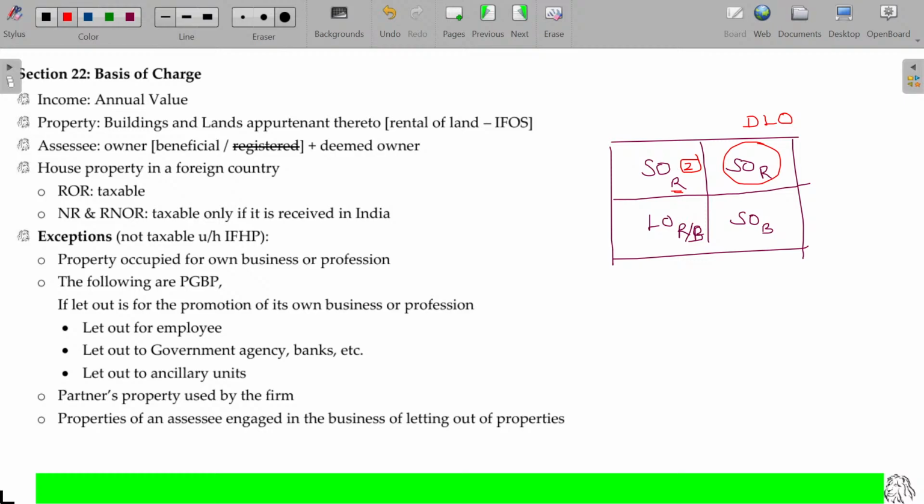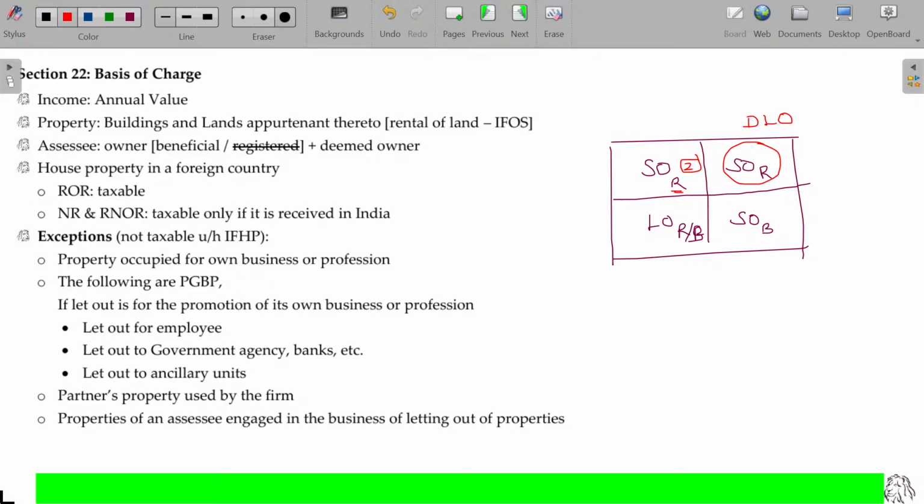As already told you, in case of rent from house property, we have to calculate the rental income based on the notional value, not the real value. That notional value, how can we arrive, sir? Go and refer the annual value calculation, section 23 onwards.